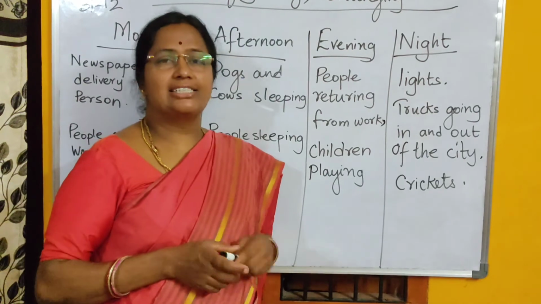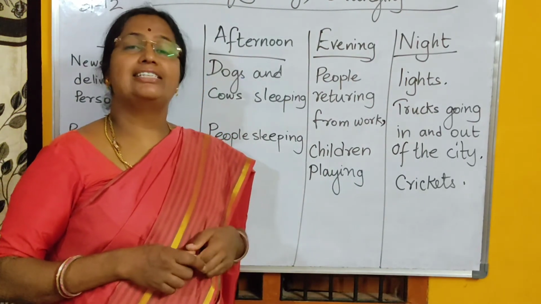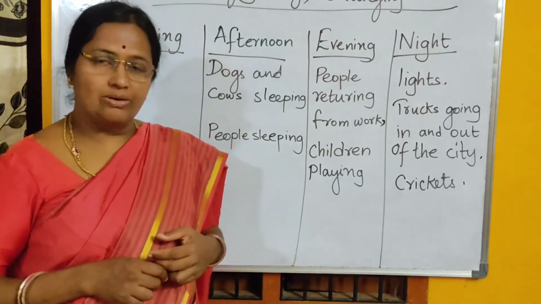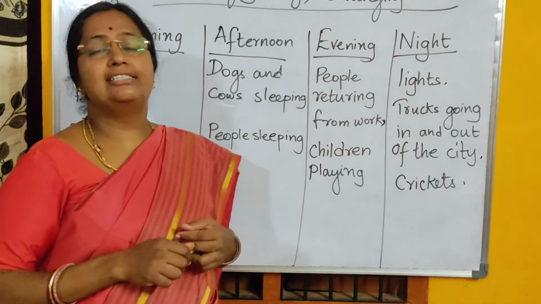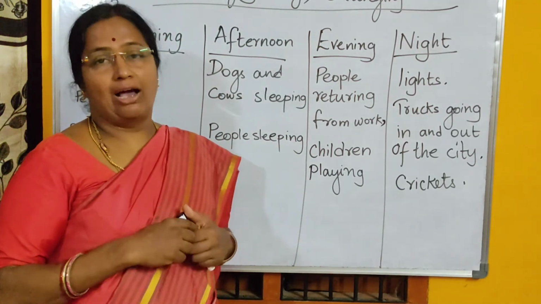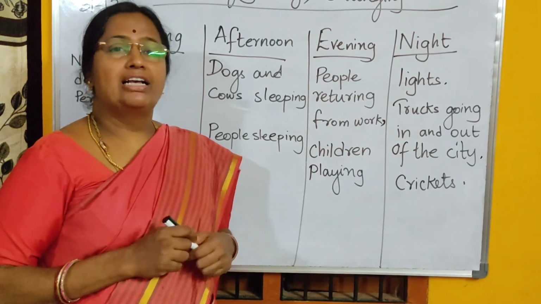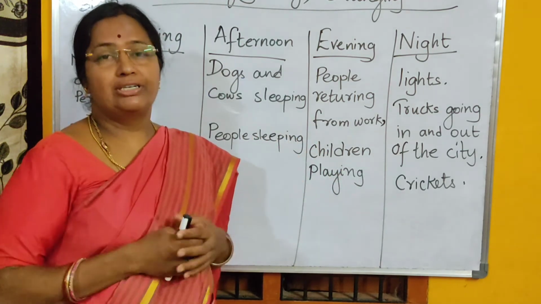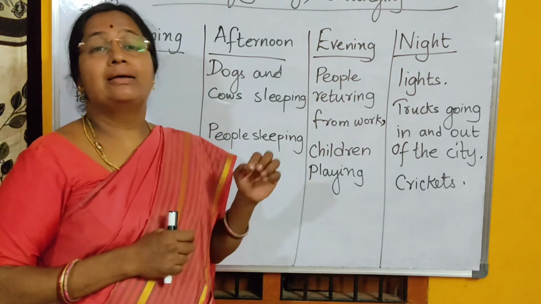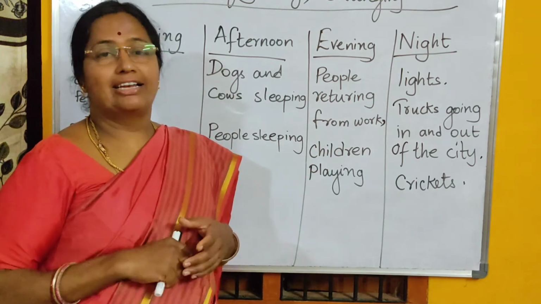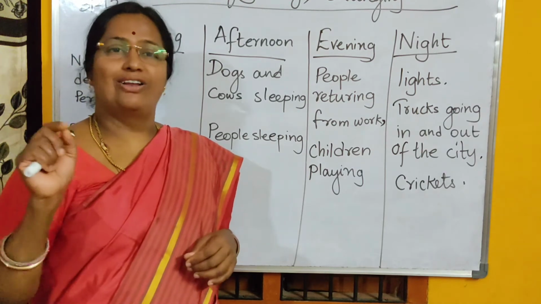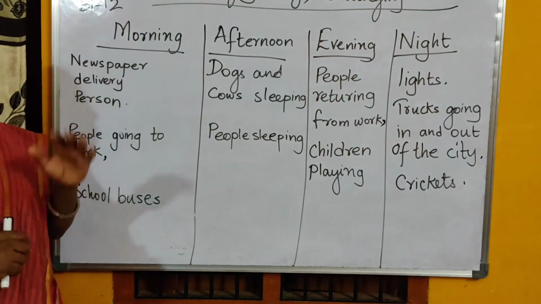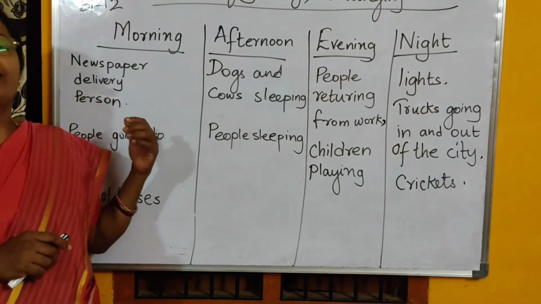And what is this, crickets? Crickets here is not the bat and ball game. Cricket is the name of a small insect which makes a kind of sound, especially where there are no people or where there are bushes in the dark. Right now there is a cricket in my house which is making noise, kiki sound, right? So these are the activities in the different parts of the day which we observe in our city or town.